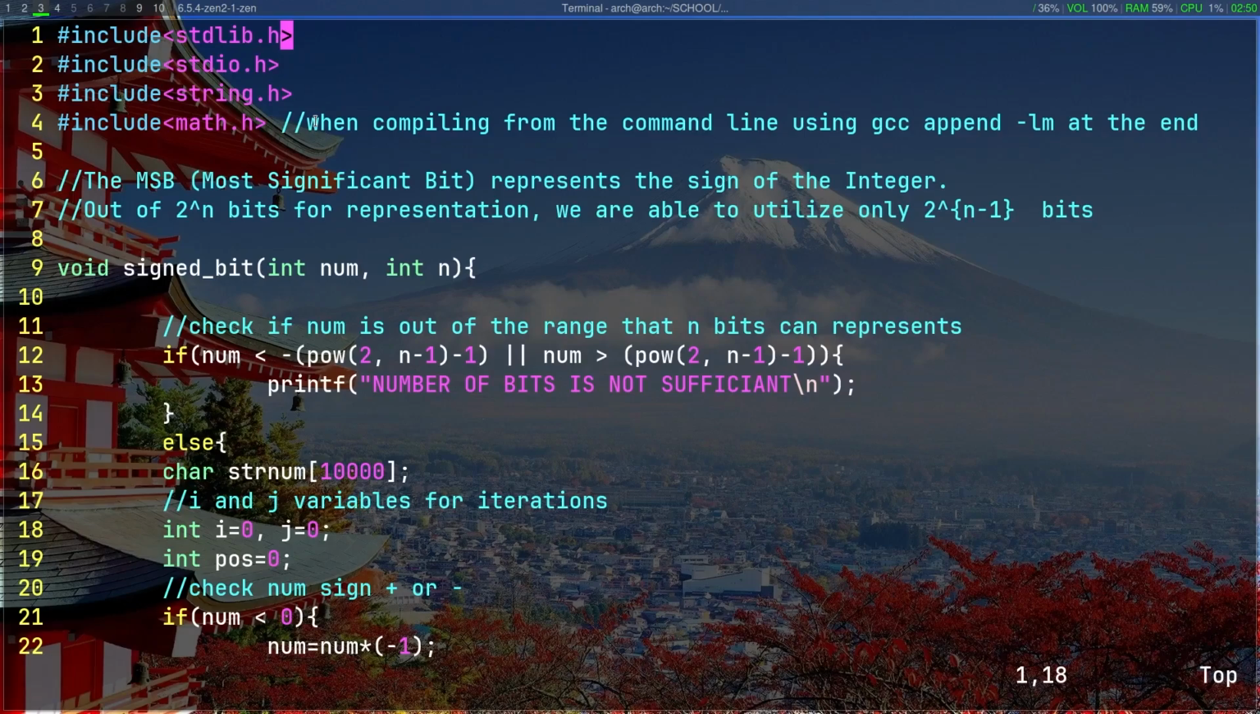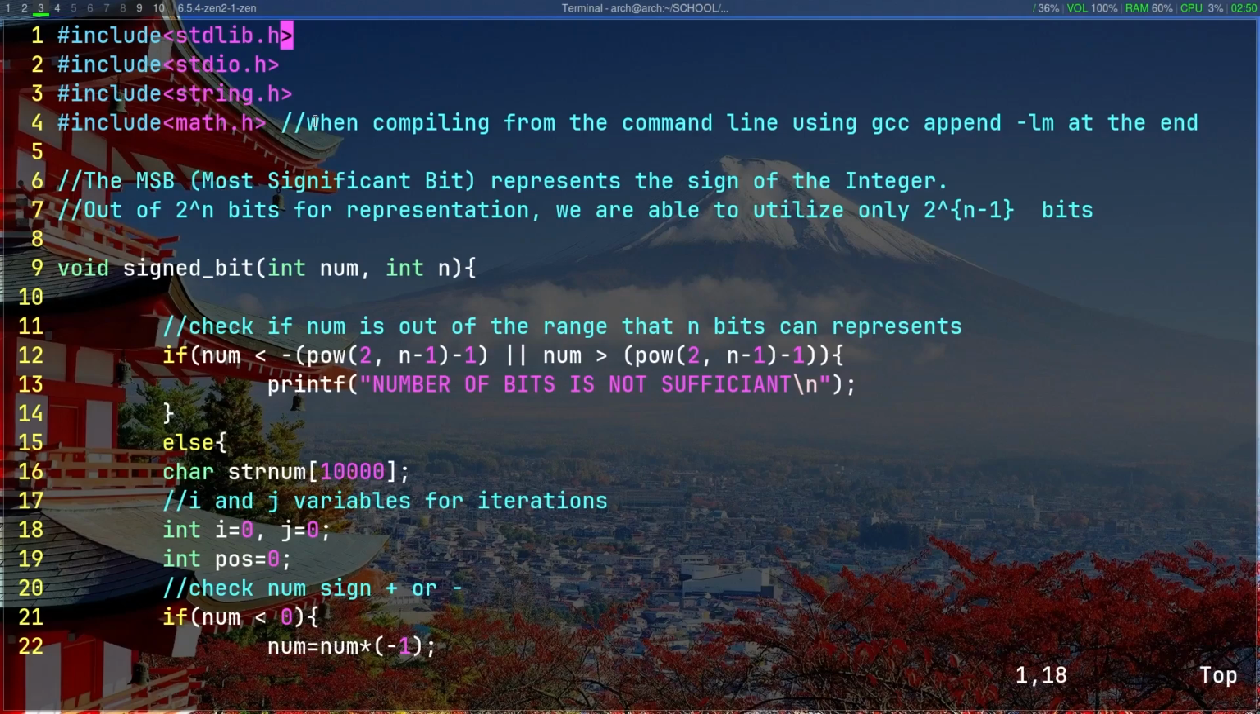Now the signed bit method stands on the MSB principle. The most significant bit represents the sign of the integer. So at the left of the binary representation, you will find 1 or 0. If it's 1, it's negative. If it's 0, it's positive. And out of 2 to the power of n bits for representation, we are able to utilize only 2 to the power of n minus 1 bits.